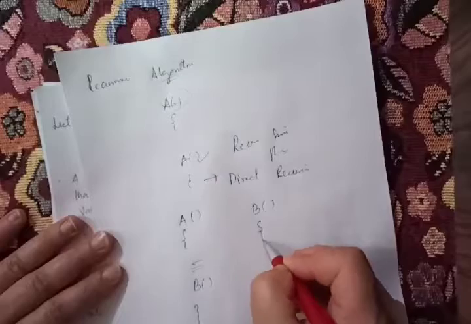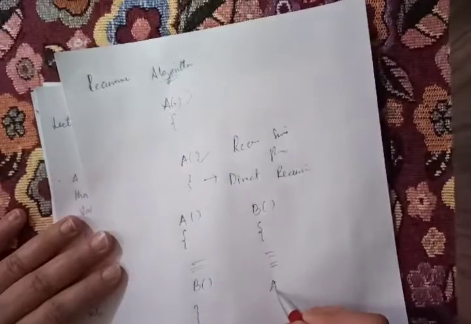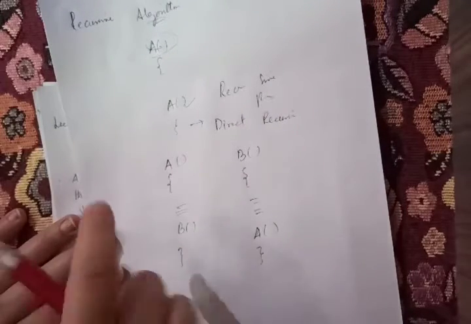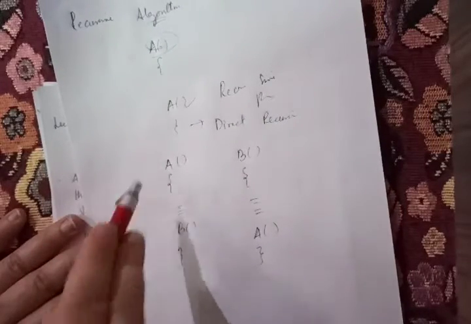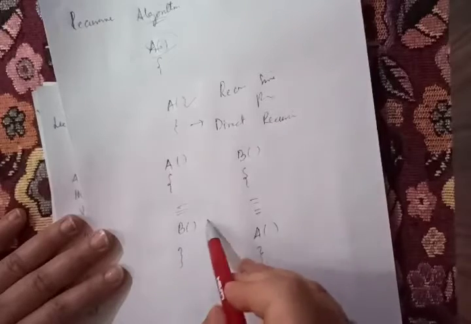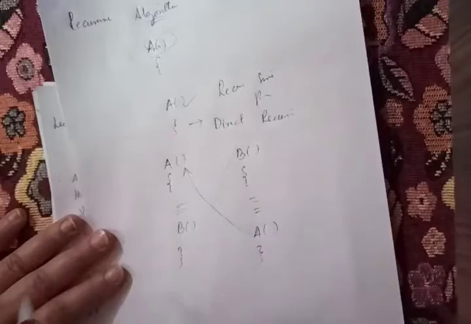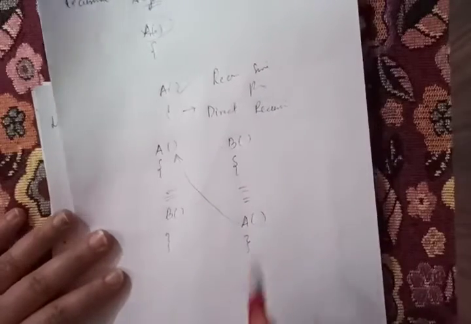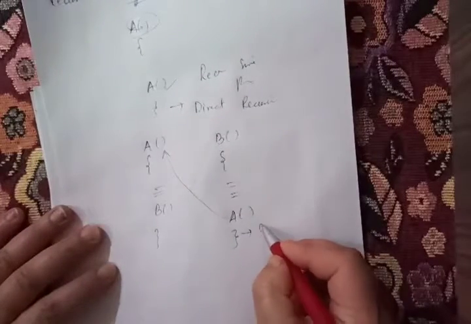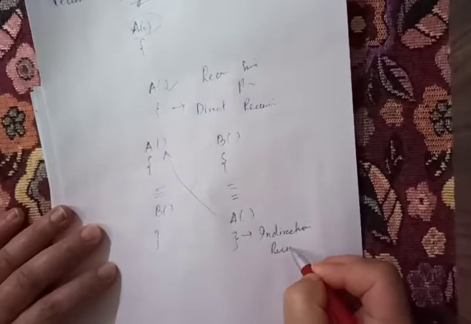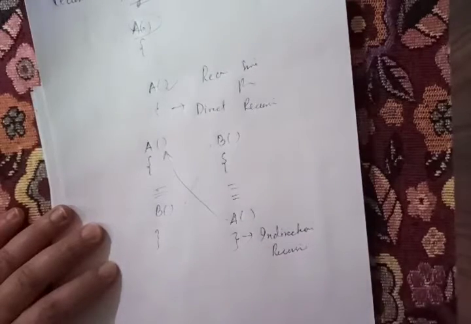that means algorithm B in turn calls algorithm A once again. That means algorithm A is calling algorithm B and algorithm B is calling algorithm A. This is also a recursion, but this type of recursion is called indirect recursion.